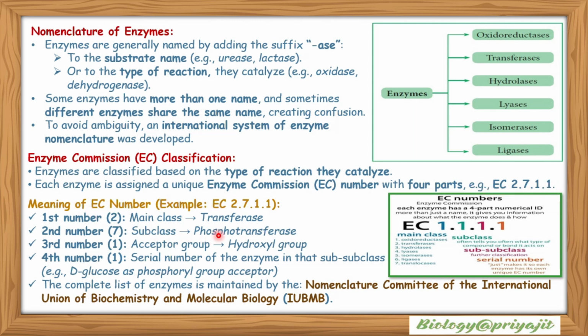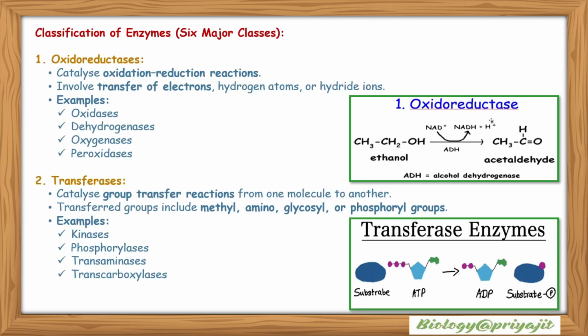As for the meaning of the EC number, the first number is the main class, that is, it can be transferase, oxidoreductase, hydrolase, lyase, isomerase or ligase. The second number indicates the subclass, the third number indicates the sub-subclass, and the fourth number is the serial number of the enzyme in that subclass. The complete list of enzymes is maintained by the Nomenclature Committee of the International Union of Biochemistry and Molecular Biology, which is IUBMB.